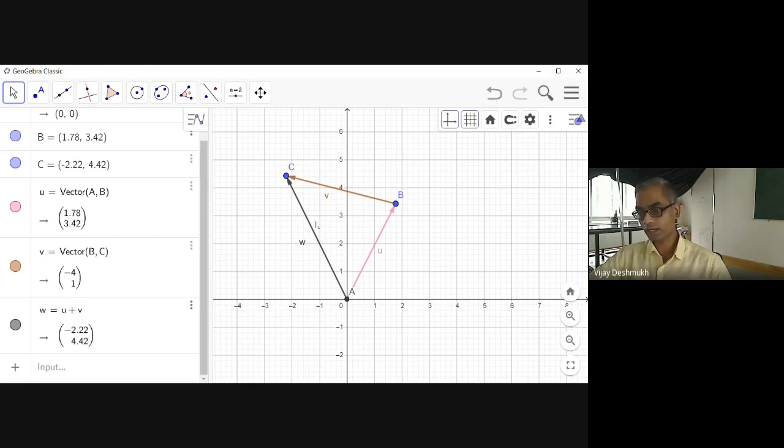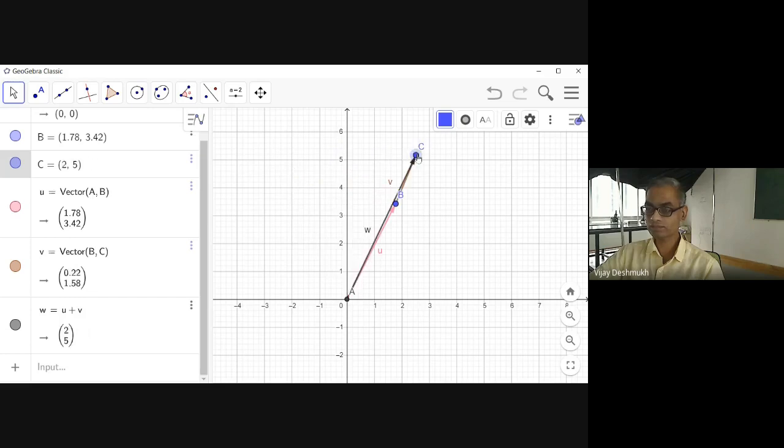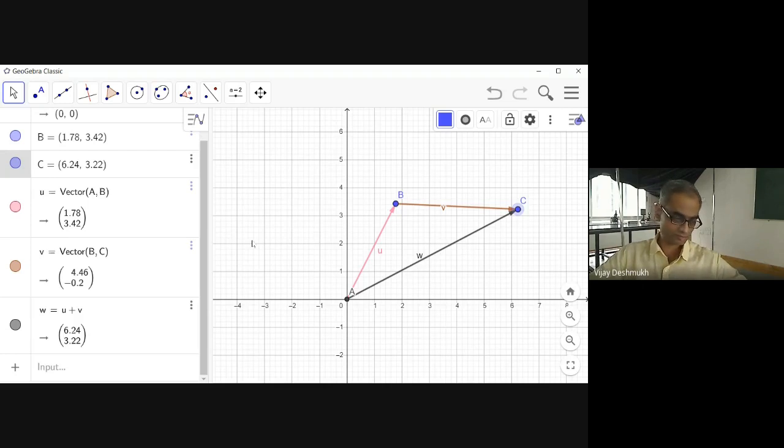Now why we are doing all these things, because the important thing in GeoGebra is you can just change it. So I can change the direction, I can change the magnitude of the vector, and I can change everything.